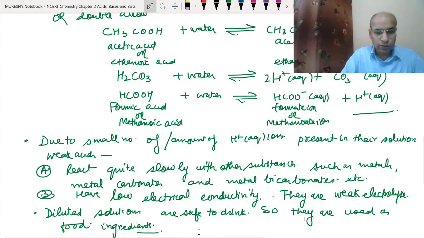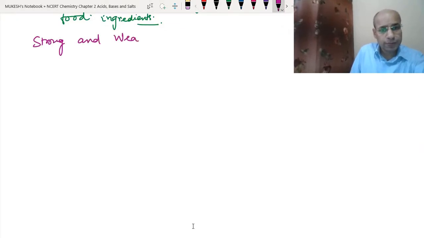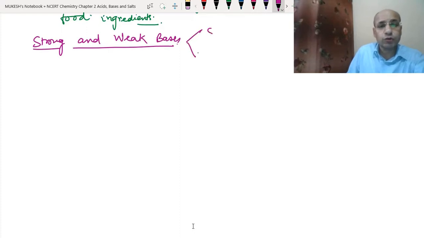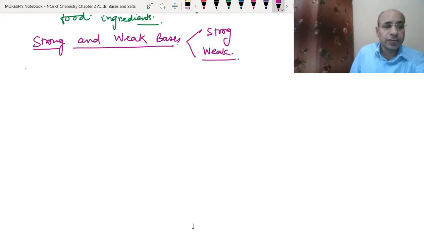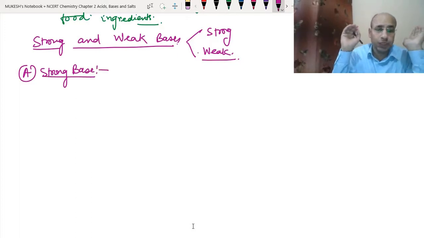Okay. So now let's do strong and weak bases. Now, same as acids, we can divide bases into strong bases and weak bases. Okay. So now let's first do the strong base. See, as we have just defined the strong acids, in the same way we can define the strong base also.